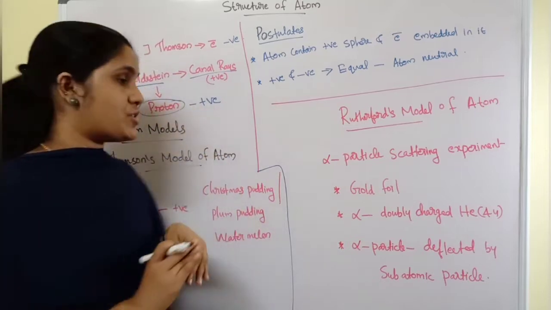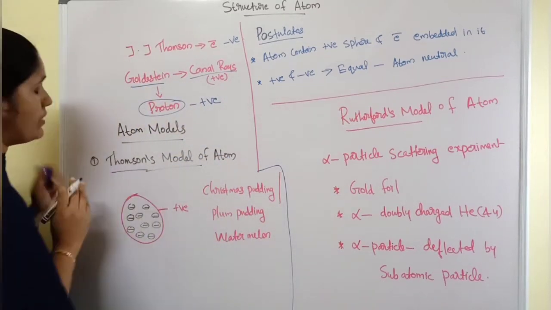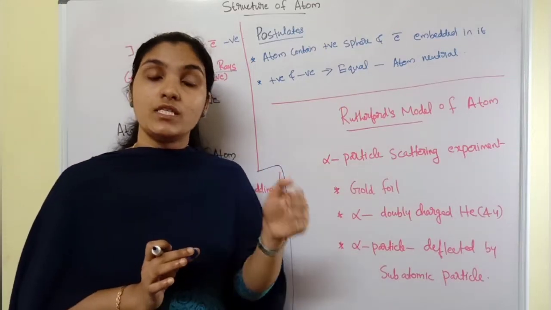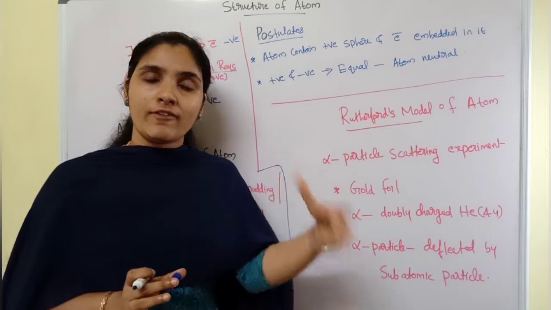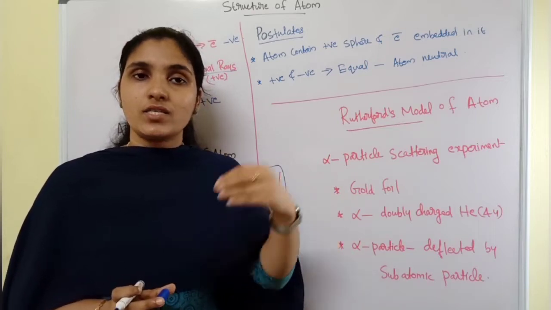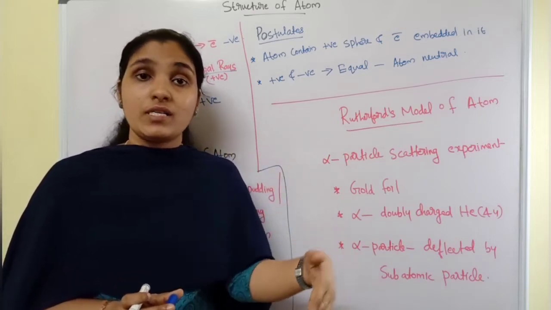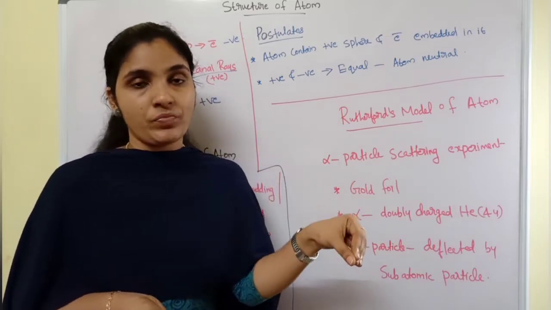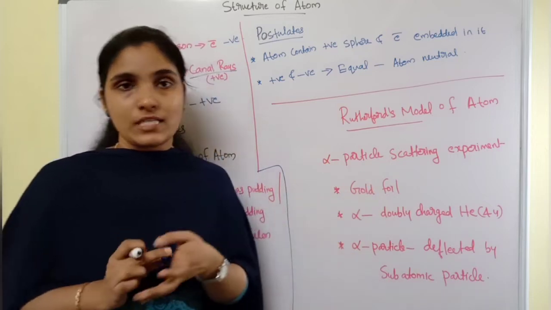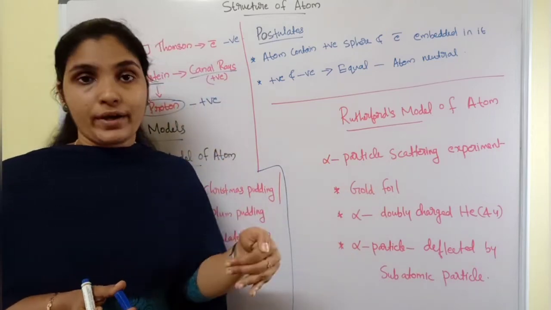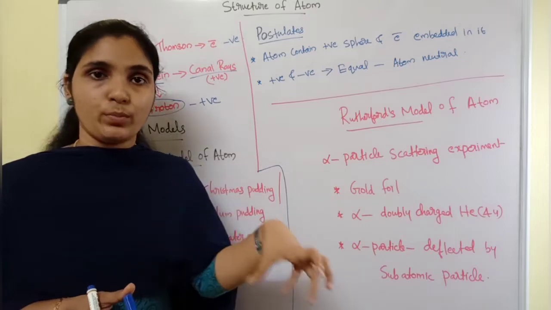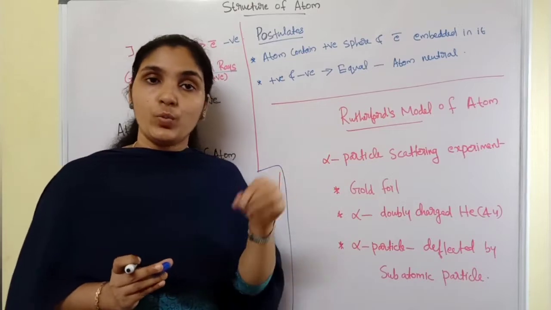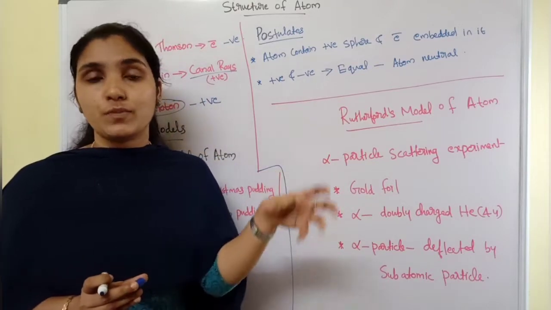The first atom model was suggested by Thomson, and it is called Thomson model of atom. Why did they suggest this atom model? They just wanted to understand how these subatomic particles might be present inside the atom. What was Thomson's suggestion? He compared his atom model with a plum pudding or a Christmas pudding.